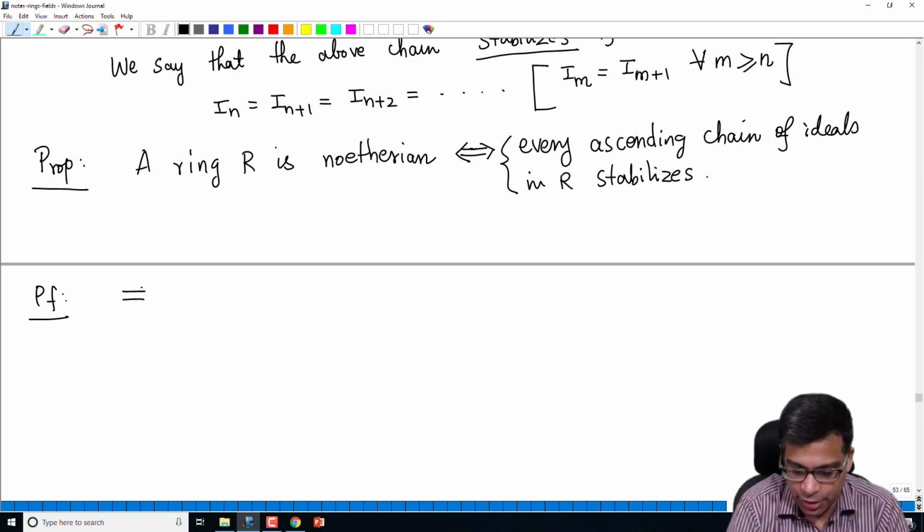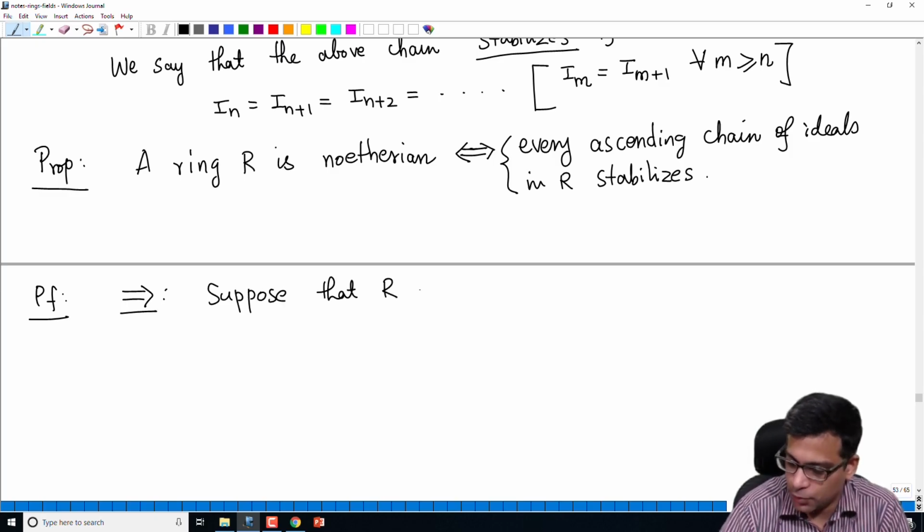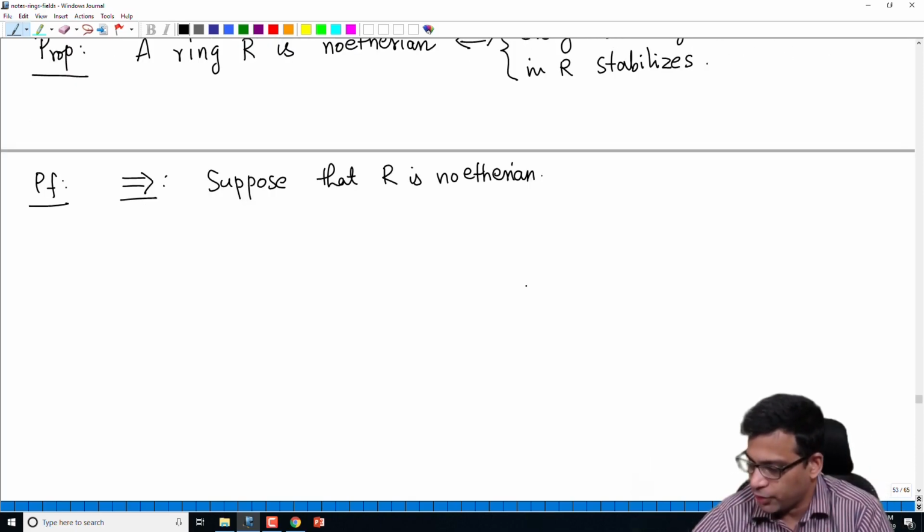So let's do this direction. Suppose R is Noetherian. Okay, so let's assume that R is Noetherian. And let's take an ascending chain of ideals.